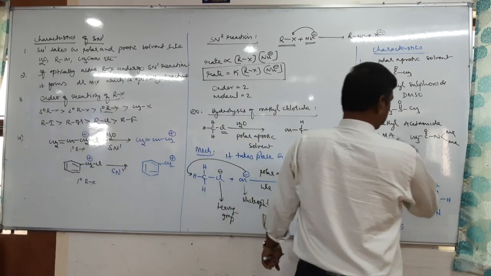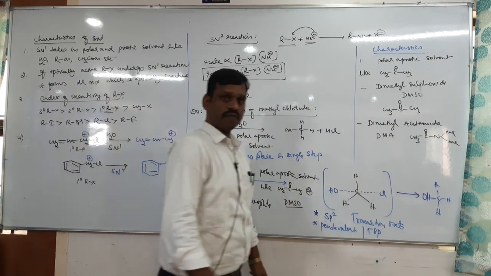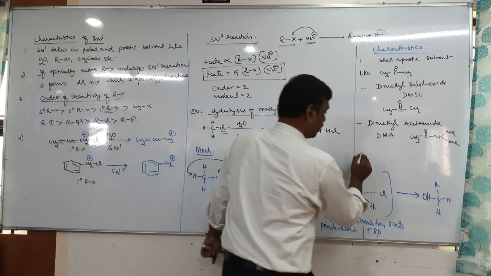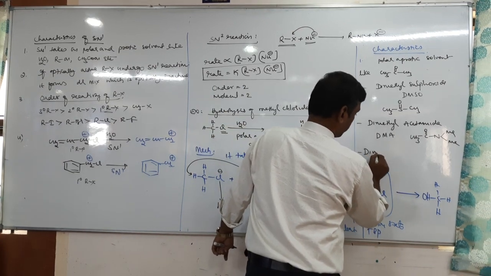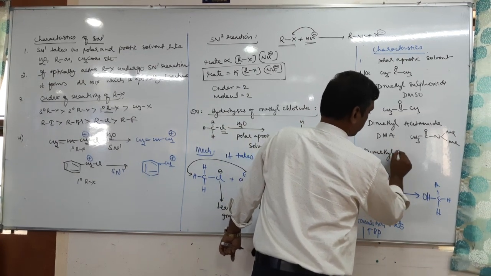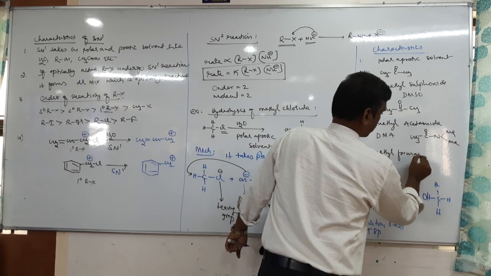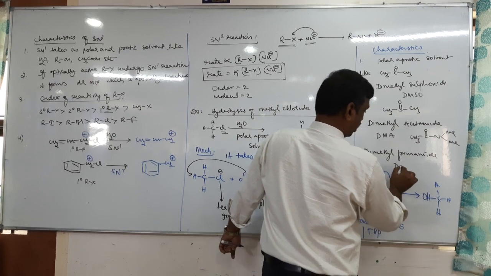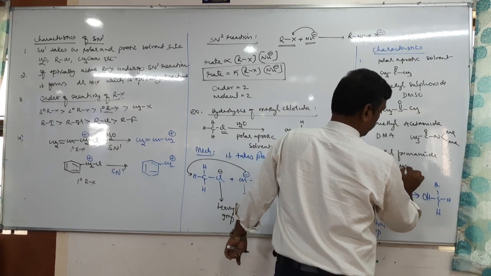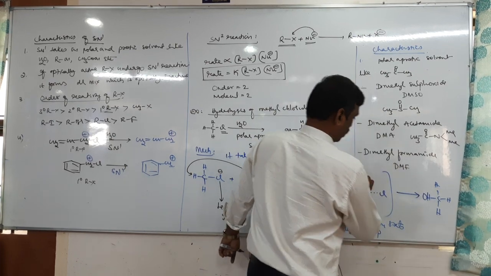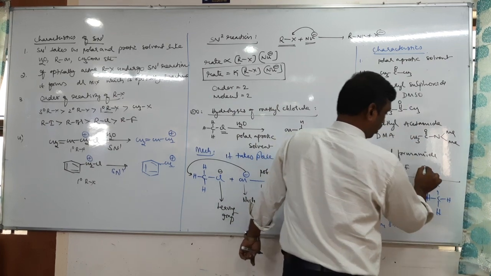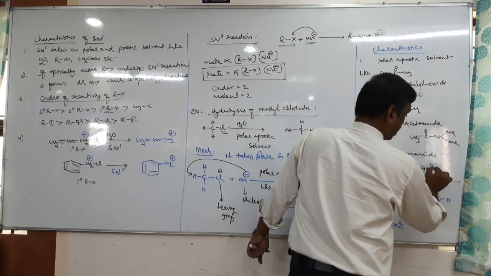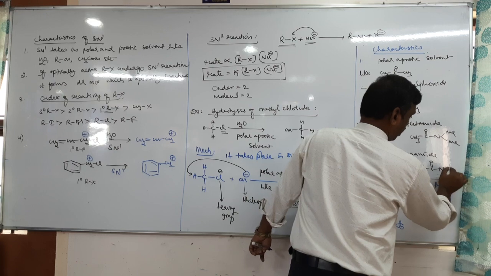So dimethyl acetamide. Even dimethyl formamide can also be taken, it is DMF. Okay, DMF. Here formamide is from formic acid, formamide, dimethyl.